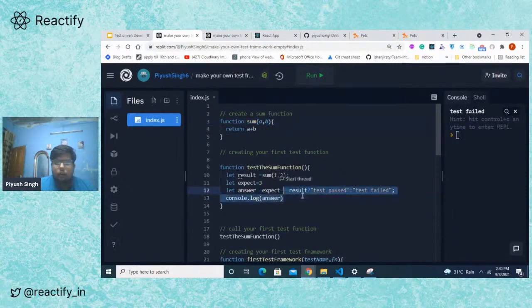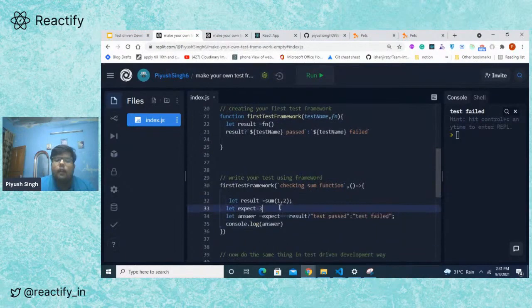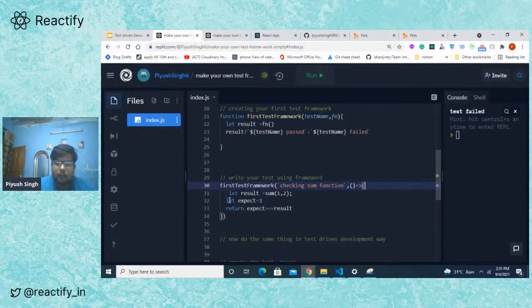I will try to use some of its part so that we don't have to write everything from scratch. So let's see this. This is a callback function. We have a result value, we have an expected value. What we do is we just return whether the expected value is the result value.